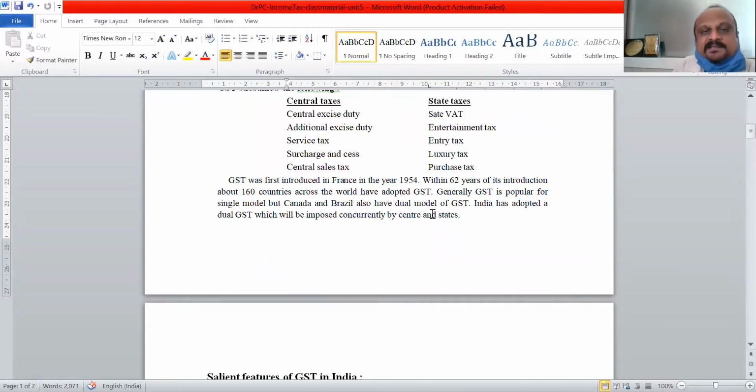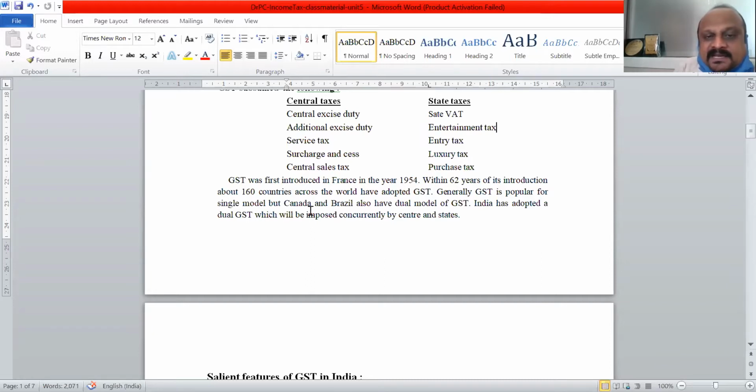So to tell you about the genesis of this GST, it was first introduced in 1954 in France. For the first time, 1954, first time in France. Later after that, many countries have adopted this. Even India also has adopted this. You can see here in most of the countries it is the single model.